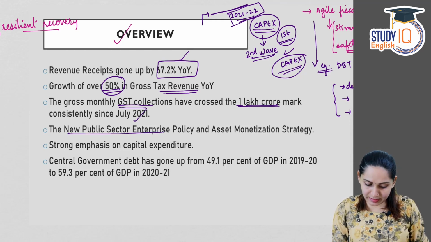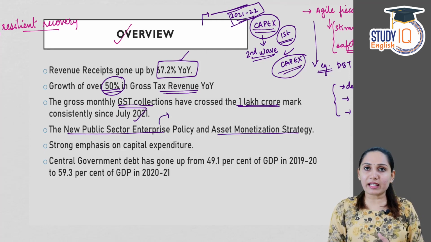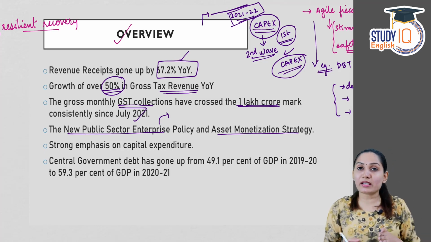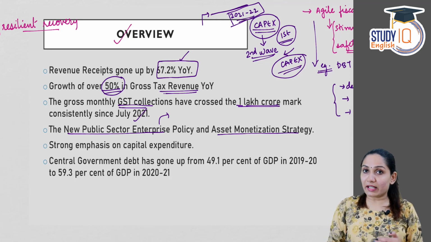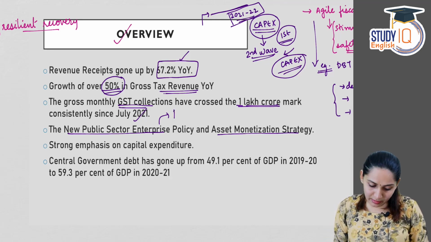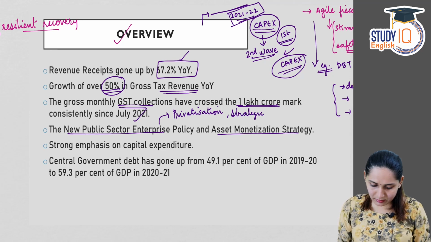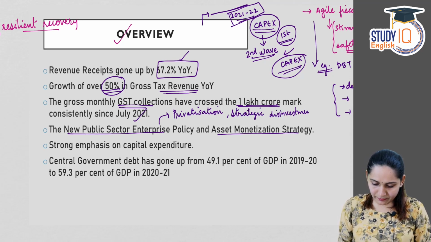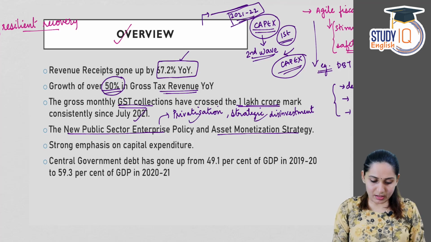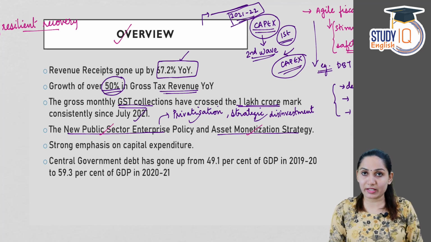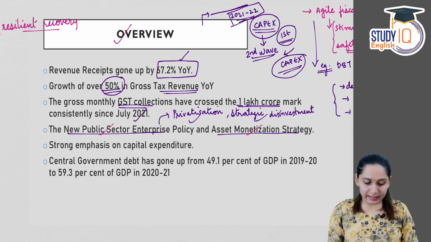The new public sector enterprise policy and asset monetization strategy. These two strategies have increased the rate of disinvestment and privatization. These two policies of the government show the direction in which the government is working, that is, how much focus the government is giving on privatization and strategic disinvestment. Both these policies, the new public sector enterprise policy and the asset monetization strategy, we will discuss separately in detail.